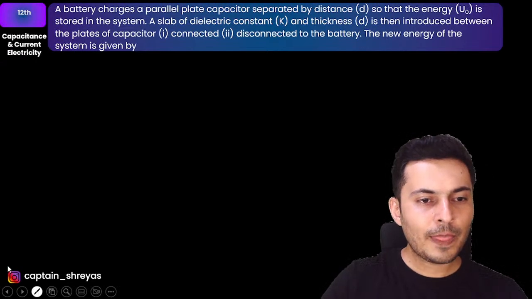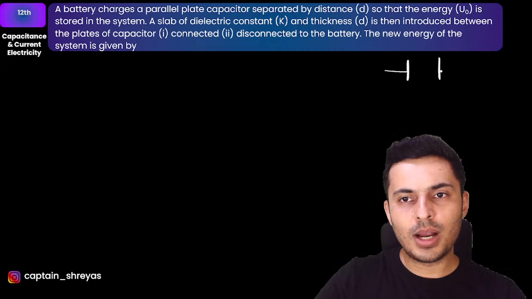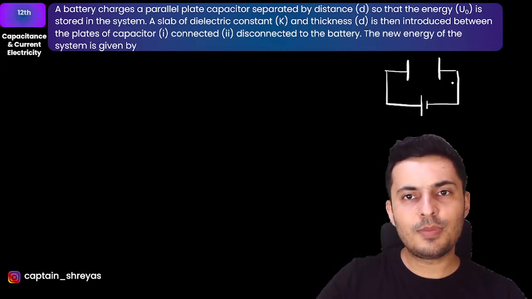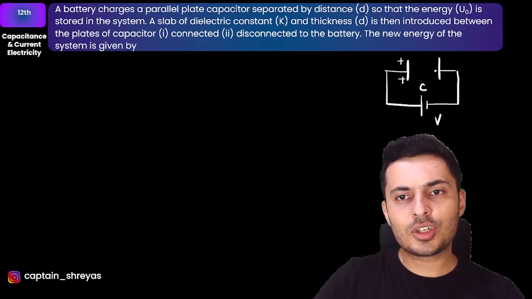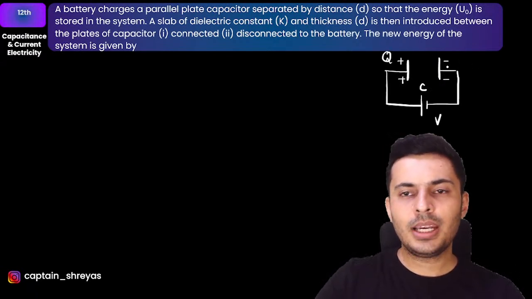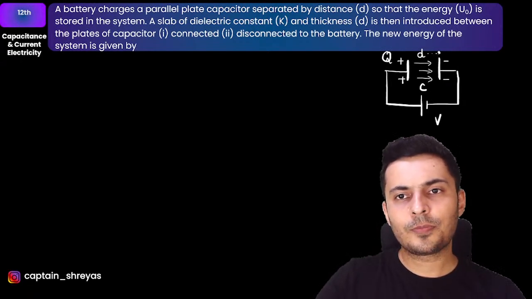First of all, imagine that you have a capacitor, and it has been charged by a battery. That means there will be some charge stored on it. Let's say that charge is Q. And there will be some field like this over here, and this is your distance d. This is how it is.